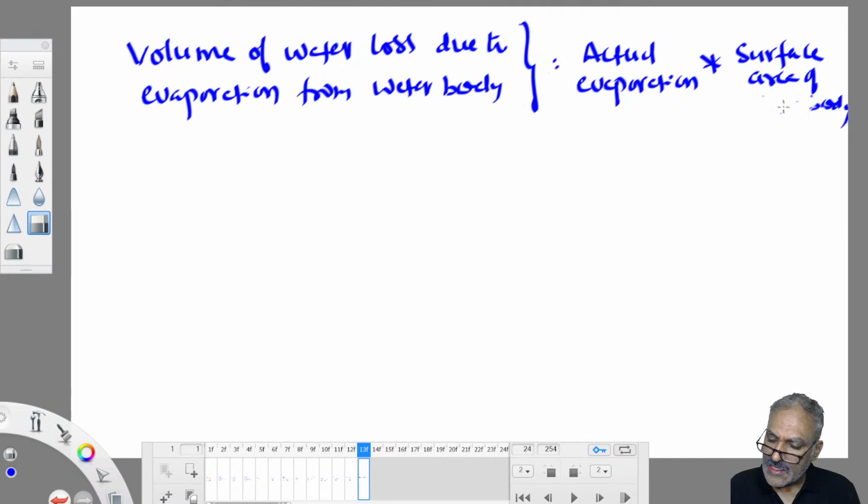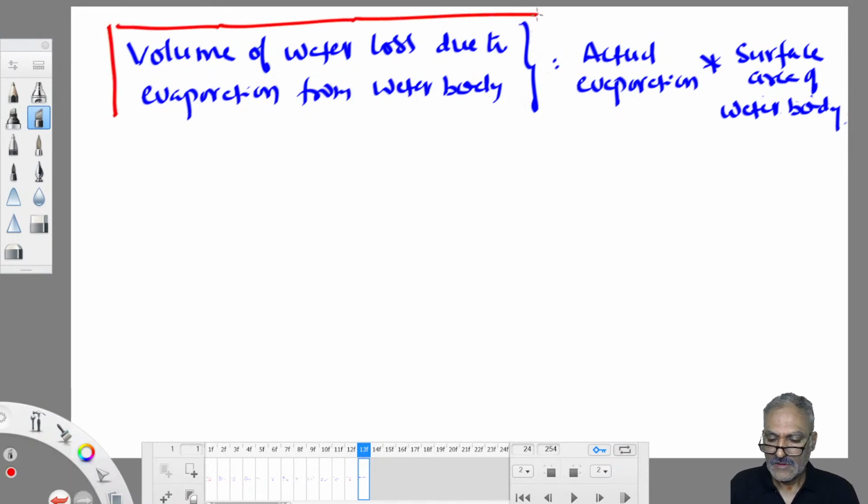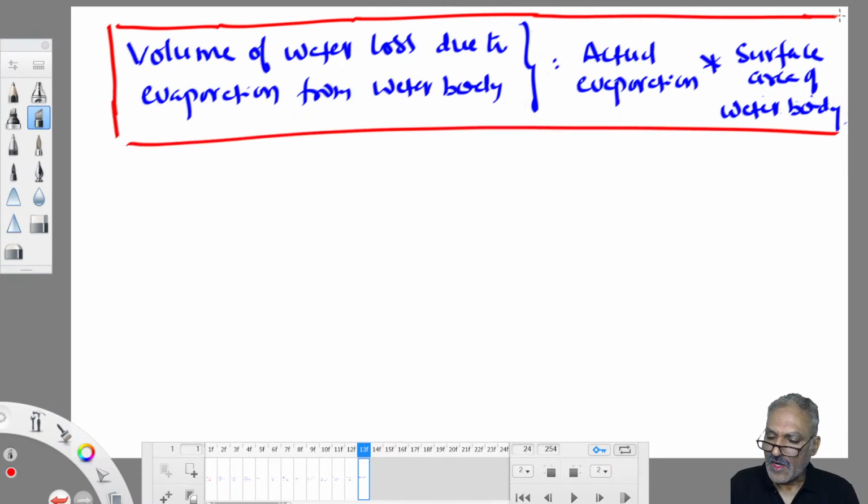Understood? Based on this, they may ask one question in the GATE exam, so you should be ready to answer. Clear? These three equations you have to remember: pan evaporation, actual evaporation, and volume of water loss due to evaporation from a real water body.